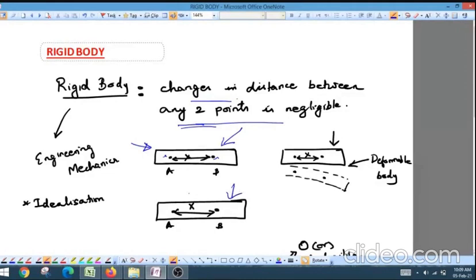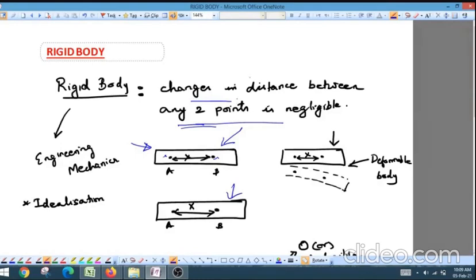After the force is acting on the body, when you note the distance between the 2 points A and B, the distance remains the same. There is no change in distance between any 2 points in the body. Or even if there is any change in the distance, the change is negligible. So such type of body is called a rigid body.